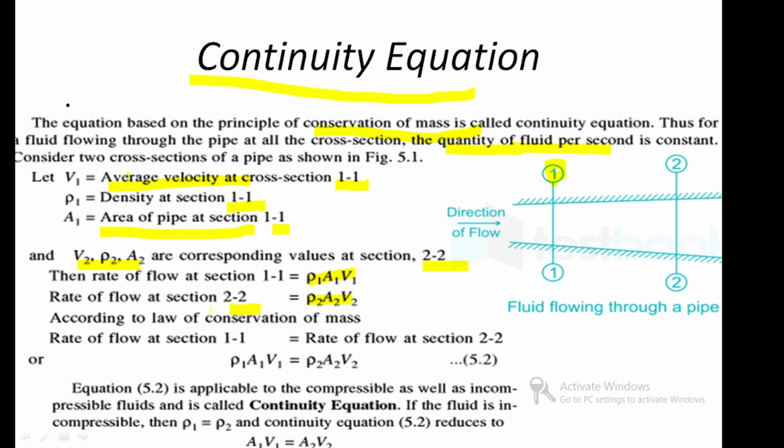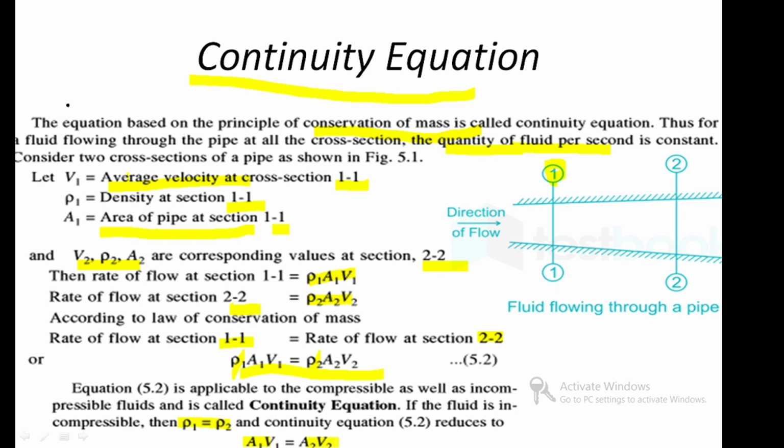According to the law of conservation of mass, the rate of flow at section 1-1 equals the rate of flow at section 2-2. So rho 1 A1 V1 equals rho 2 A2 V2. For incompressible flow, the density does not change between sections 1-1 and 2-2, so rho 1 equals rho 2. The rho 1 and rho 2 values cancel, and for incompressible fluid, A1 V1 equals A2 V2. This is the continuity equation, for one dimensional flow only.